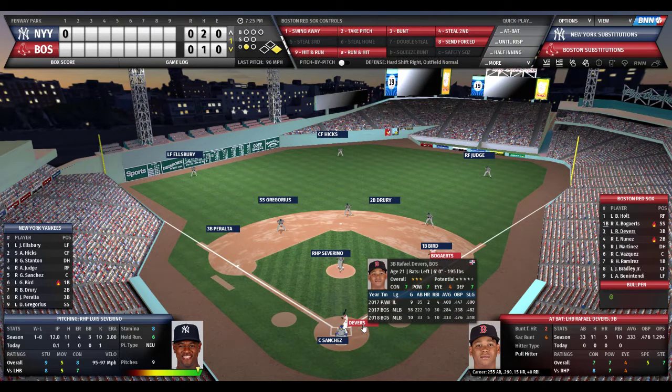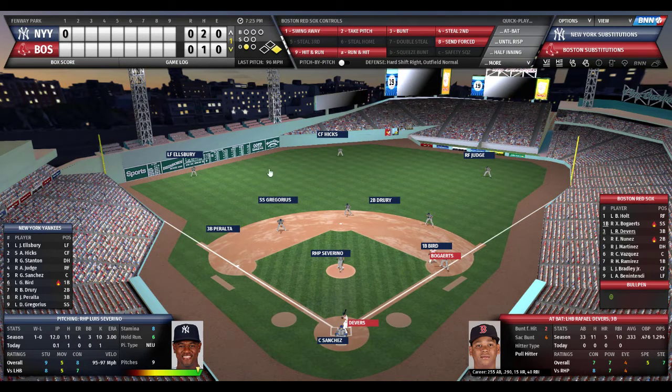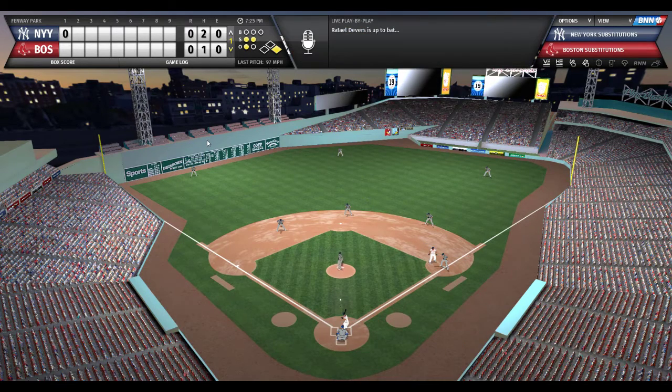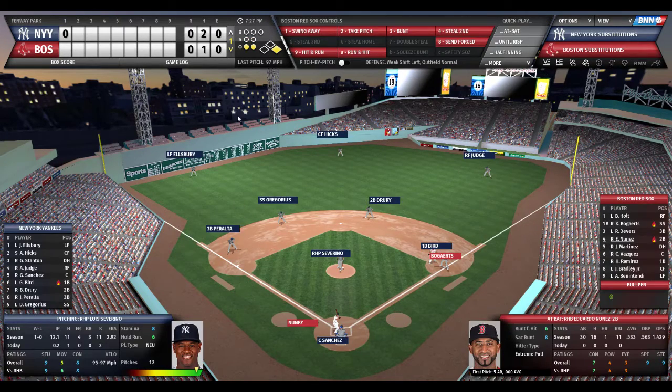Devers, unbelievable so far. .333, 5 home runs and 10 runs batted in. Power hitting, left-handed batting, third baseman. Severino peeks towards first. Here's the pitch to Rafael Devers. And Devers goes down looking on the 0-2 count. Couldn't pull the trigger on the fastball.